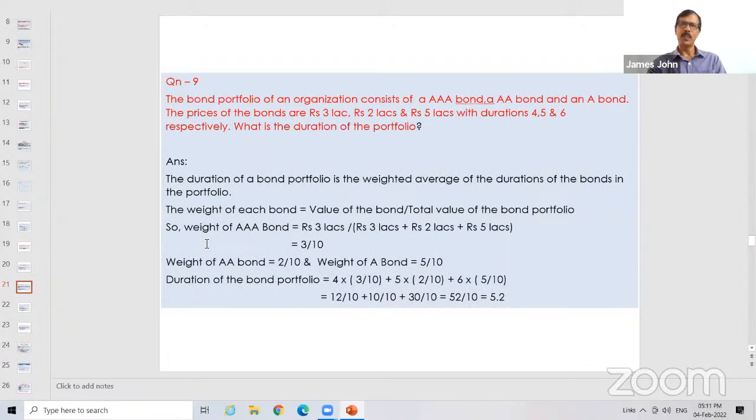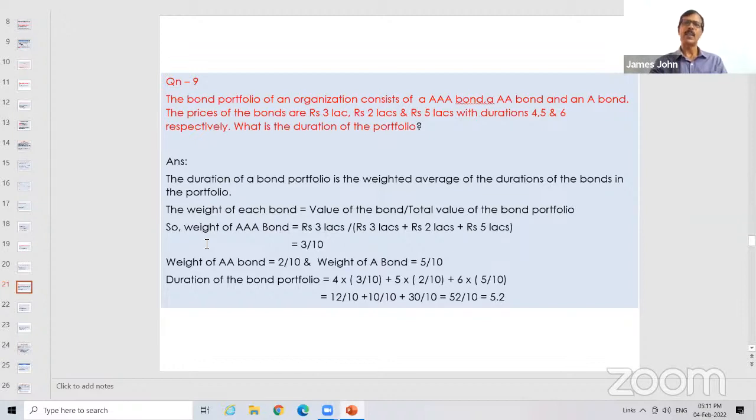The bond portfolio in an organization consists of AAA bond, AA bond, and a single A rated bond. This is a rating: AAA, AA, and A rated bonds. The prices of the bonds are 3 lakh to 5 lakh. What is the duration of the portfolio? Average duration of the portfolio.